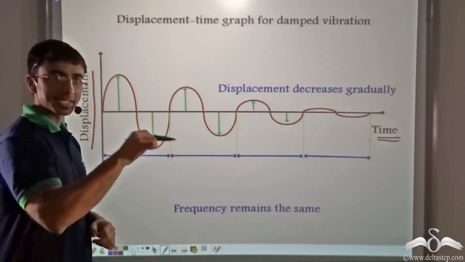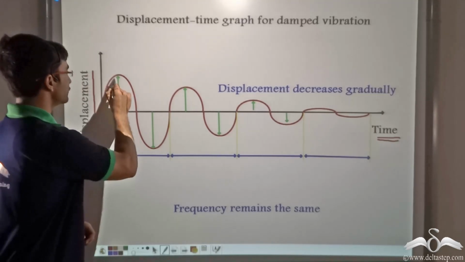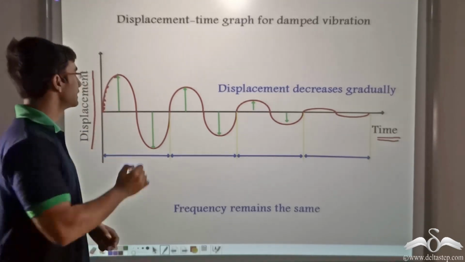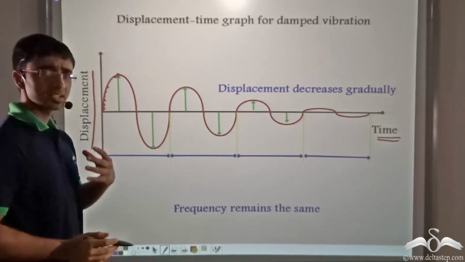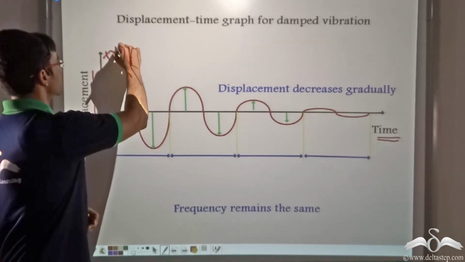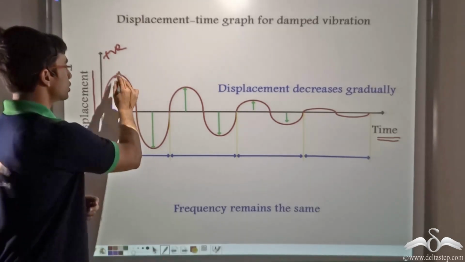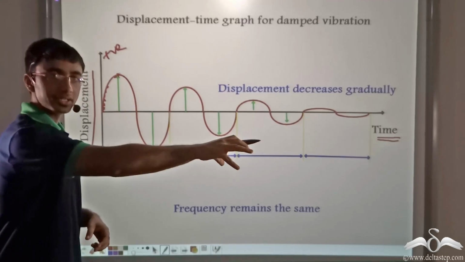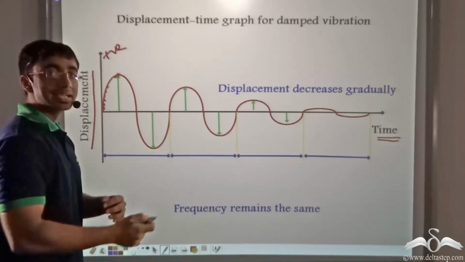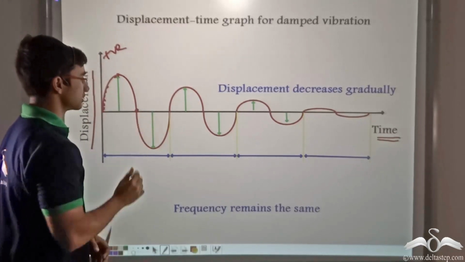Let us say the body is set into vibrations by applying a force. So the body moves in the forward direction to a certain point and then stops. Conventionally, this forward direction is plotted on the positive side of the y-axis. So after it comes to a halt at a point in the forward direction, it has a tendency to move backwards towards the mean position.